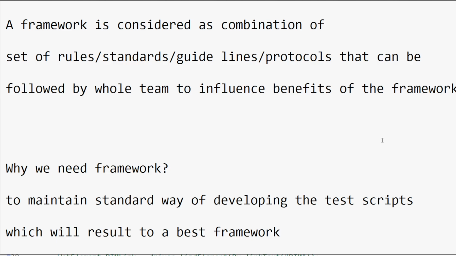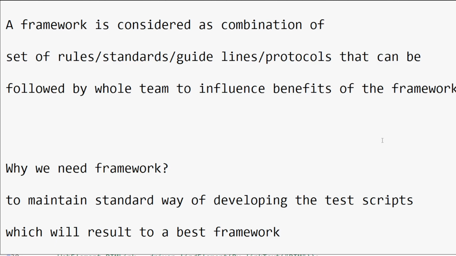These are the different kinds of frameworks that projects are following nowadays, but most of the projects are using Cucumber as well as page object model. Some projects use a hybrid framework, which is a combination of keyword driven plus data driven. These two frameworks existed before the page object model and Cucumber framework got introduced. We also have the Cucumber framework and the TestNG framework. These are all the different frameworks available in automation.